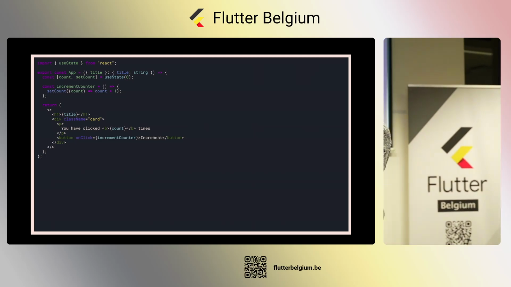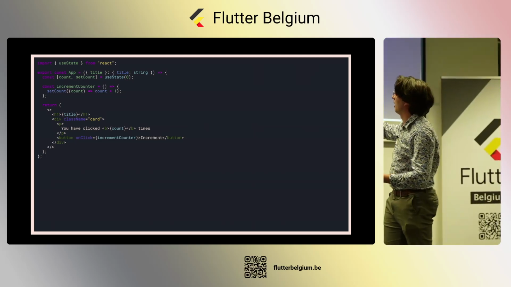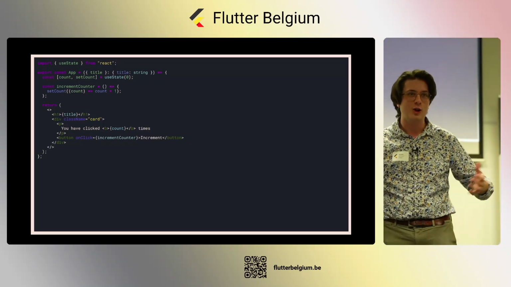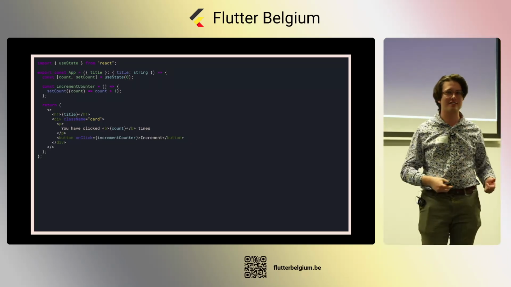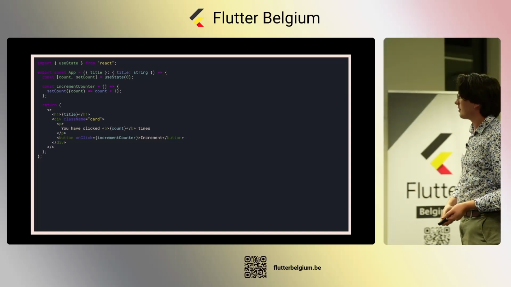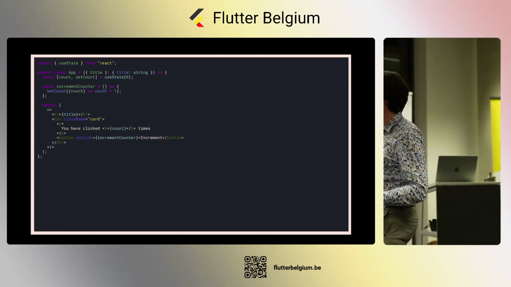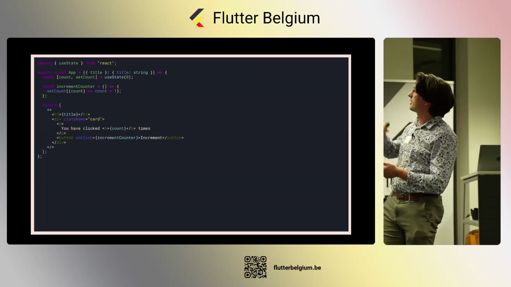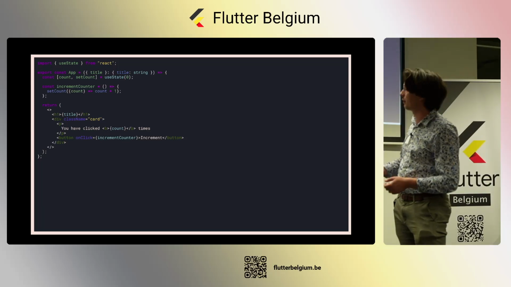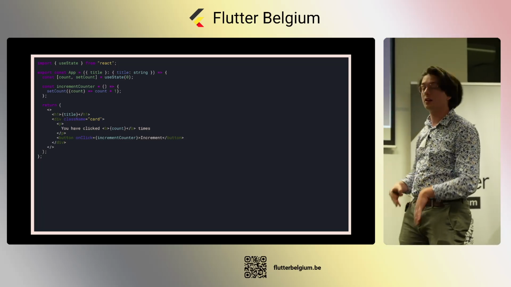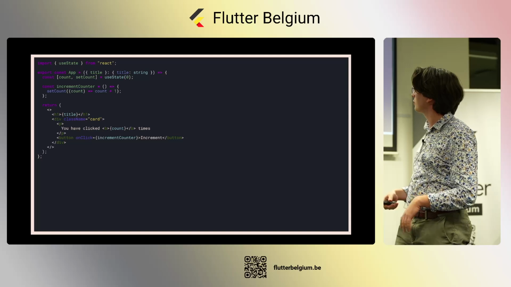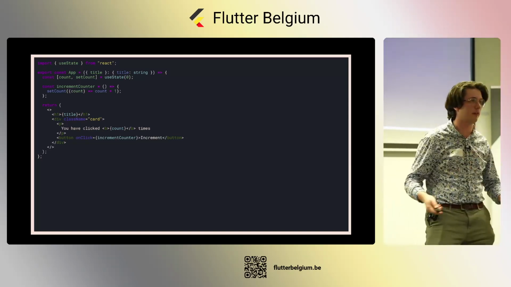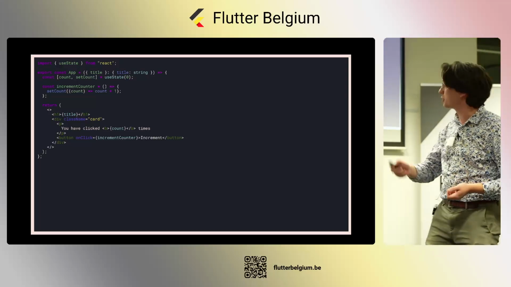It's just a basic React component. It has a button on it, and we can click on it, and it will increment the counter. I think most people over here will know what this application is, because everybody has started a Flutter project. And inside of this application, we have state. Let's start with useState to start on 0. That has the count with us. That is displayed inside of our UI. We have a function that will increase our count using this setCount function, and then we have a button that will call that function. Right, it's pretty functional. I think most people that know React will understand this code.